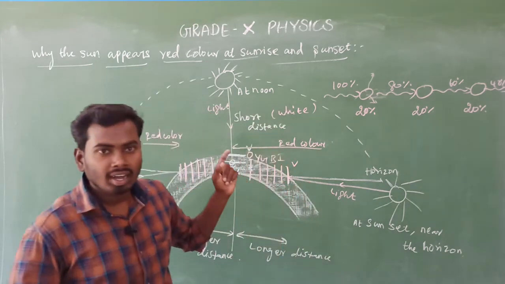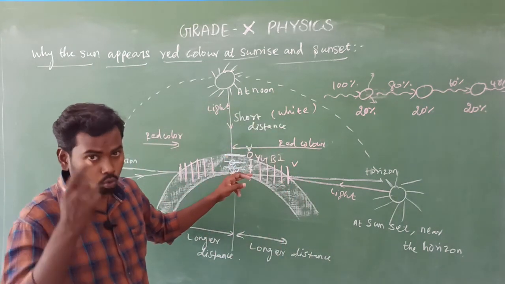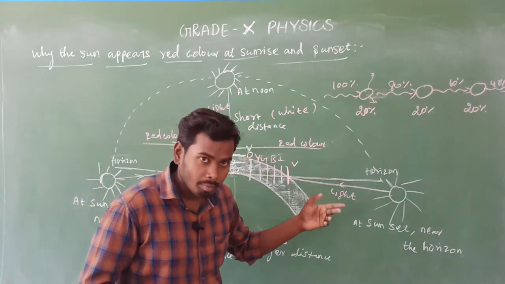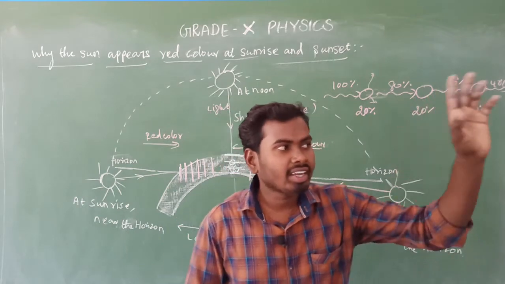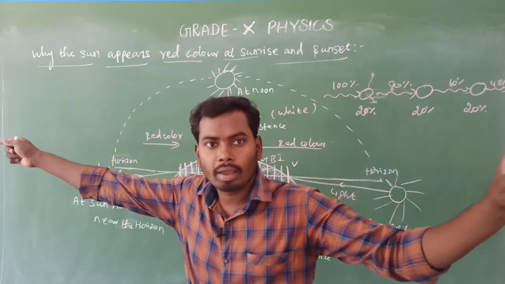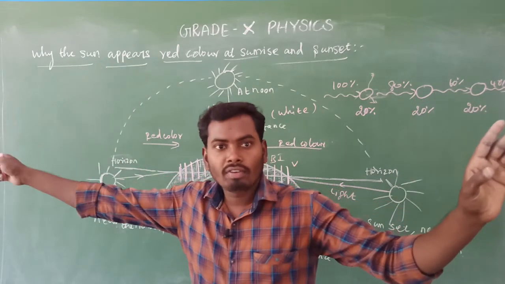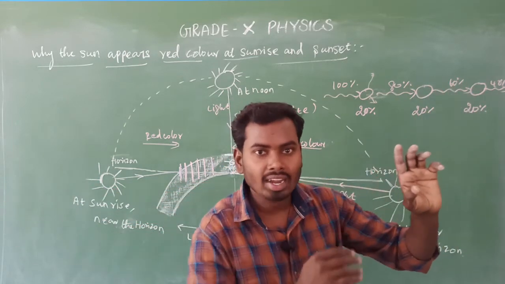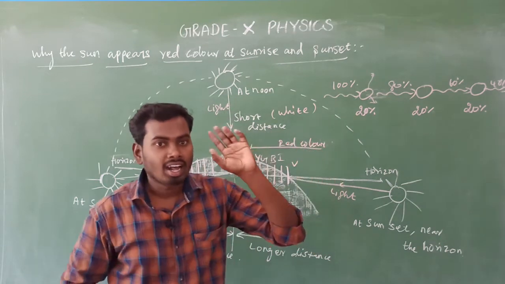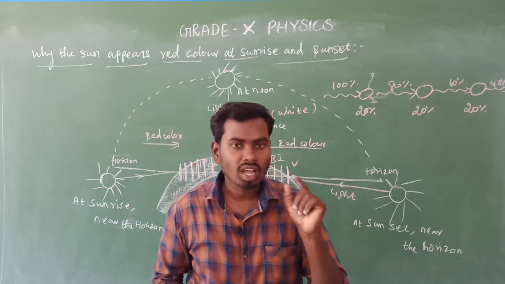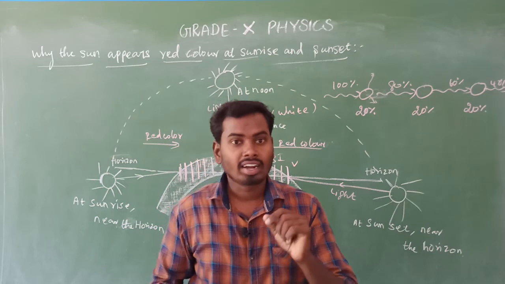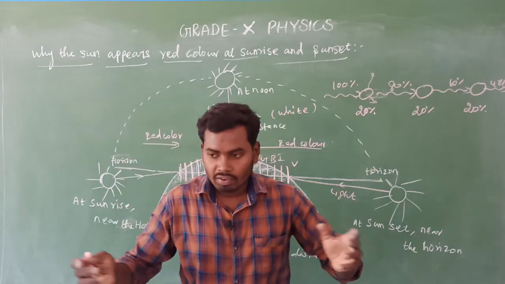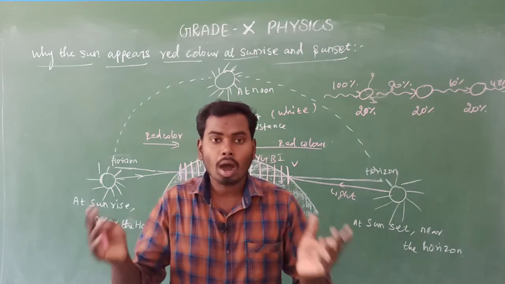Because red color scatters less. Note this point: red color scatters less, so we can see red color signals from far away. Am I right? From far away, the signal never got scattered. That is the reason why red color is considered as a danger signal, isn't it? Yes. Even to stop the train.